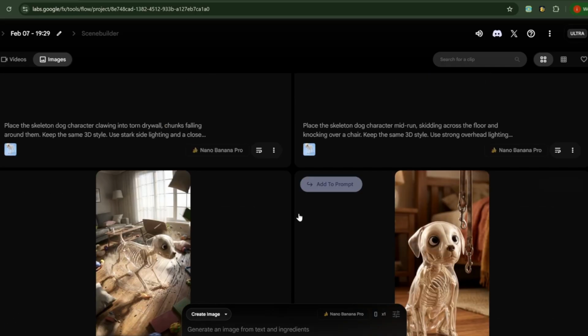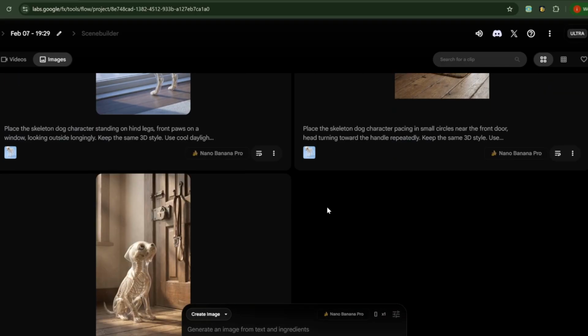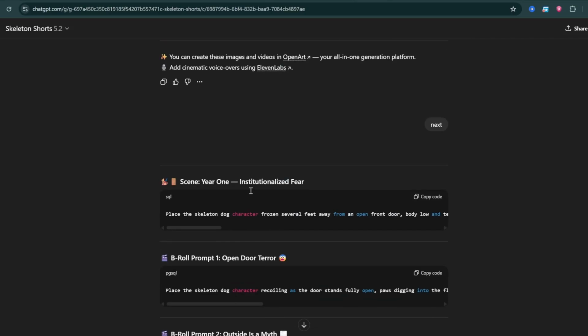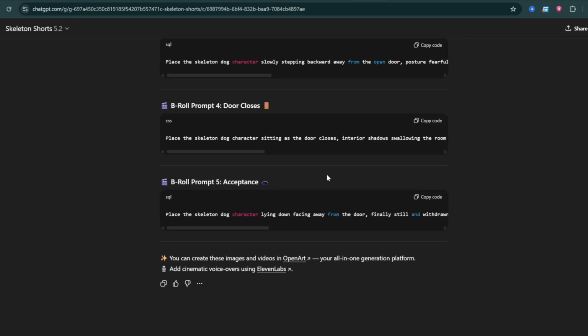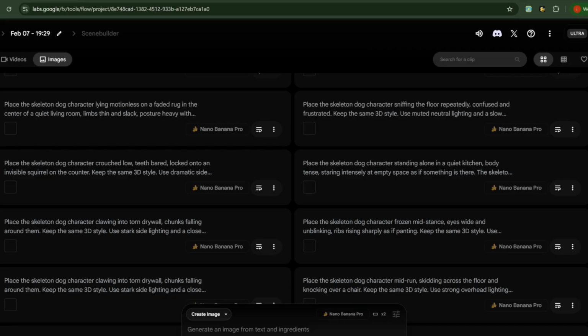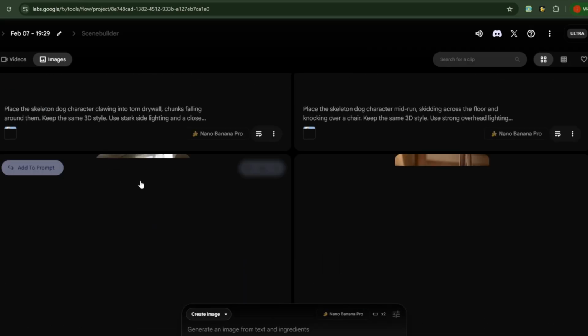The next step is animation, which is to animate the images. For that, you have to go back to ChatGPT and ask it to provide you with video prompts starting from the first day, which is day 1. Okay, so now we have the video prompt for this. We just have to copy it and animate it using the corresponding image.